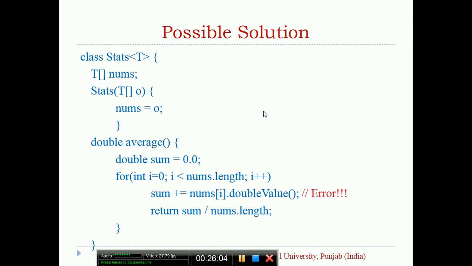So you have called this doubleValue method so that any number will be converted to double, and then you can add it to the sum. Sum is itself a double type, but the problem here is who will tell the compiler that you will only pass a number type. Because nobody knows, T could be of any type. Somebody can even pass a string, and here it could be a problem.